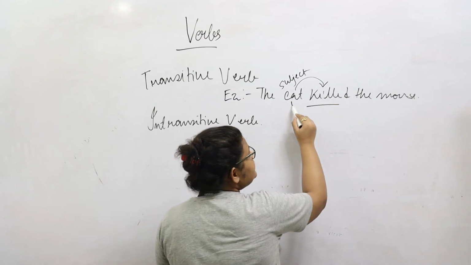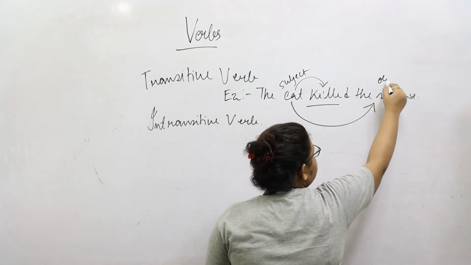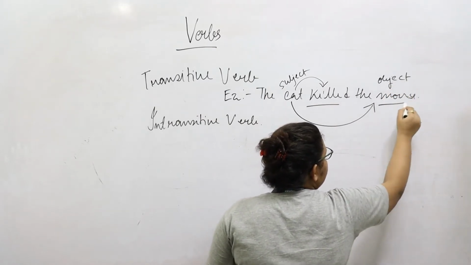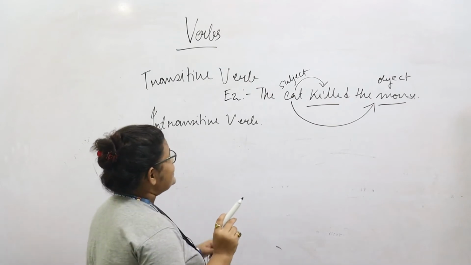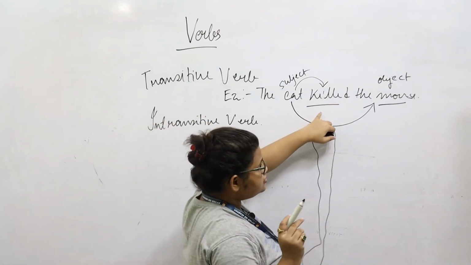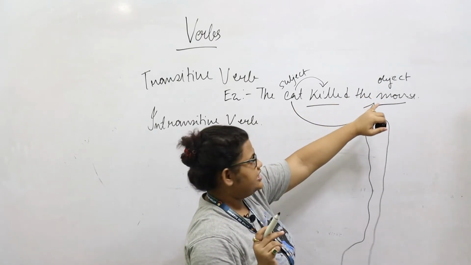However, to complete the action of this, we need an object, which is the mouse. Hence, this verb is known as a transitive verb because this verb needs an object to complete the meaning of the sentence.